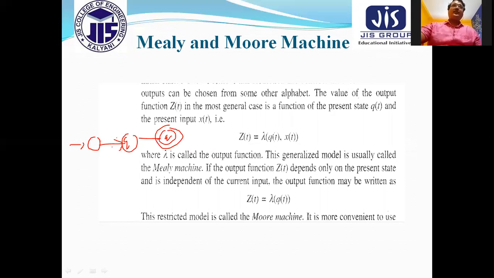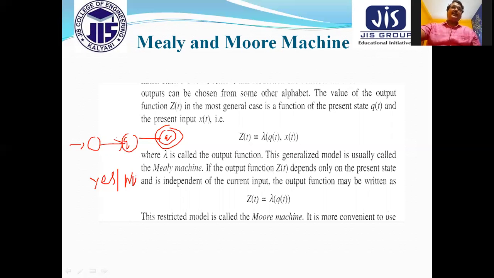If after consuming the string we are not able to reach the final state, it is not acceptable. So your finite state machine gives the answer only in the form of yes or no. If it is acceptable, it will say yes. If it is not acceptable, it will say no.